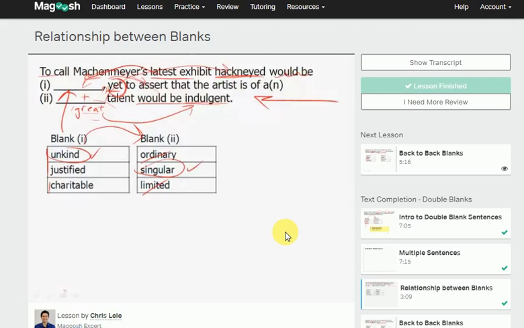So again, if you come across a text completion, in this case a two blank text completion, and you read and you can't really figure out what goes in either blank, look at the structure of the sentence itself, because that's going to give you an idea about what goes in this blank and what is the relationship between these two blanks and, in this case, the other parts of the sentence.